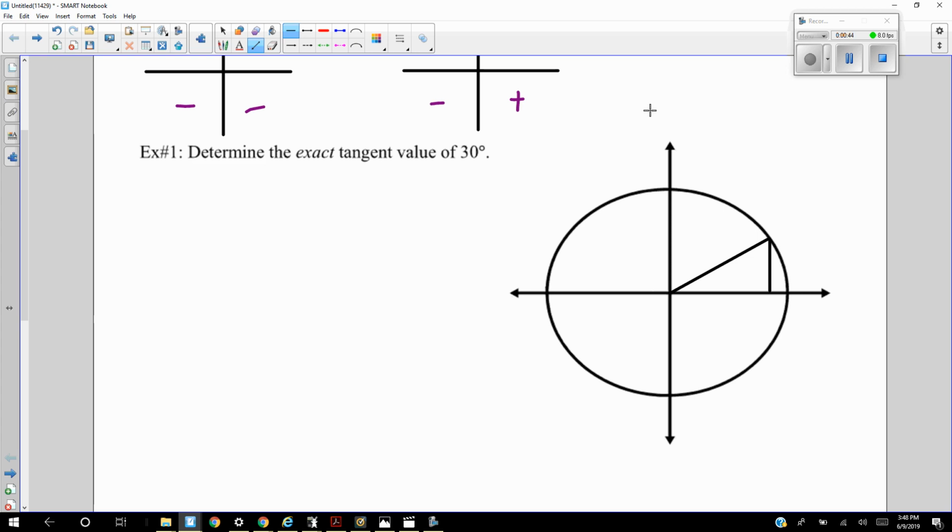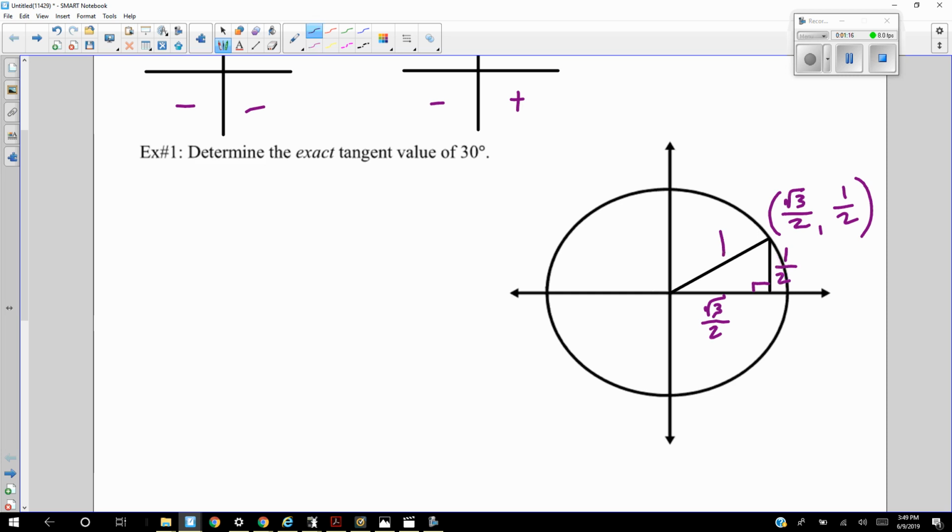Now we know from the unit circle the xy ordered pair at 30 degrees is radical 3 over 2 for the x value and 1/2 the y. So I'm referencing the unit circle here, which means for this reference triangle, the x coordinate is radical 3 over 2, and the y coordinate is 1/2. And of course, hypotenuse is always 1.